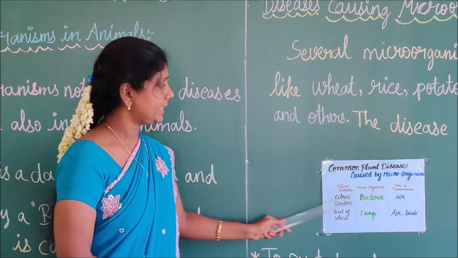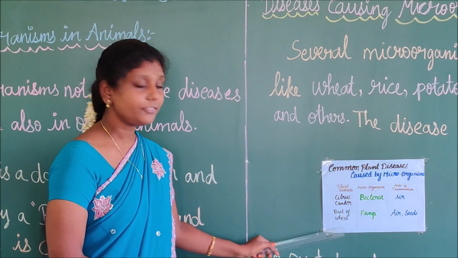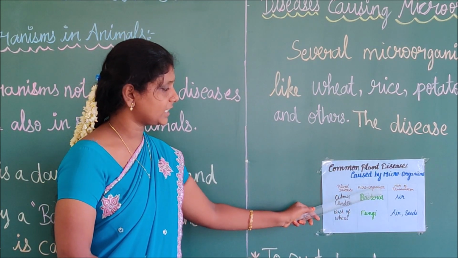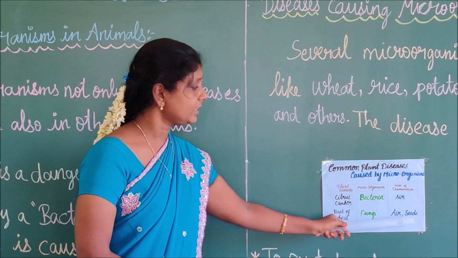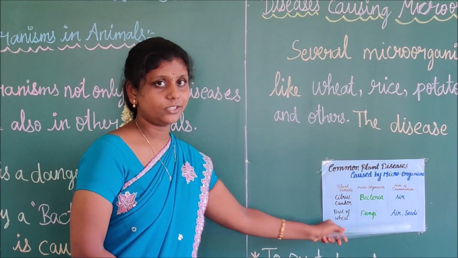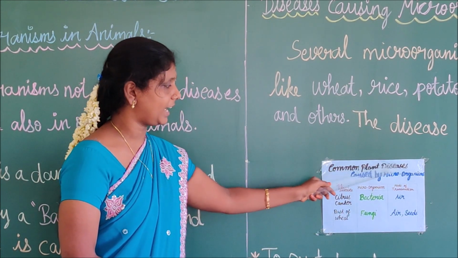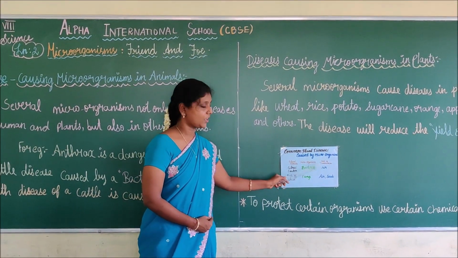Next, the second plant disease is rust of wheat. The microorganism is fungi. How does it spread? It spreads through air and seeds. These are some common plant diseases caused by microorganisms. Do you understand, students?